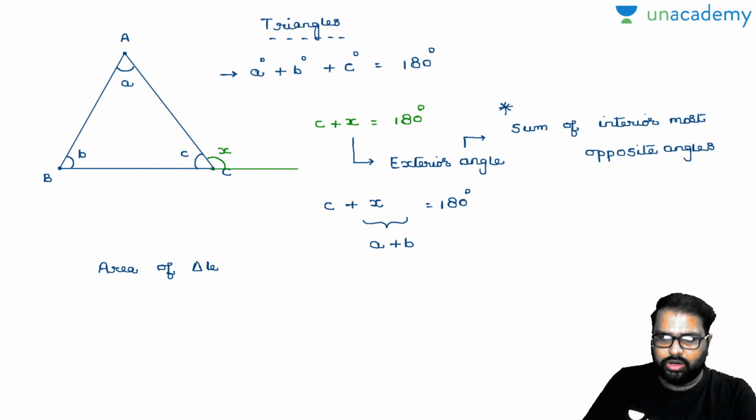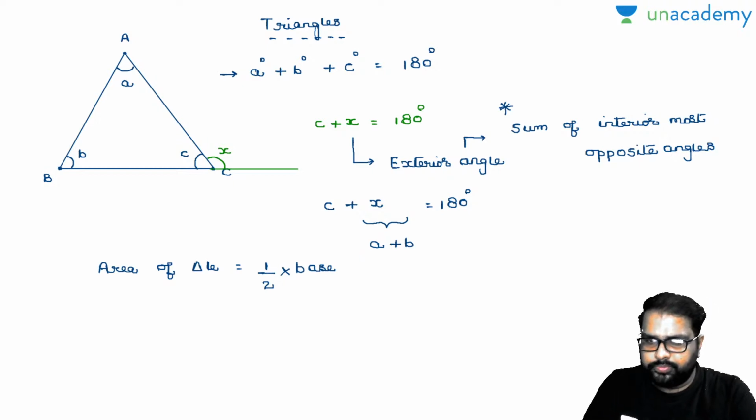Can anybody say in the comment section box? Which is nothing but half into base into height. This is the basic half into base into height. Okay, I'll write down this point here.